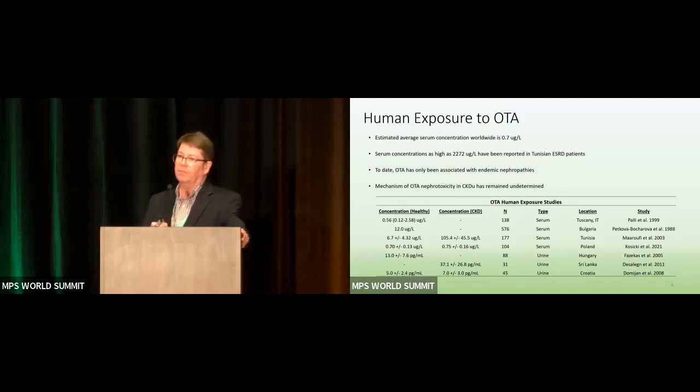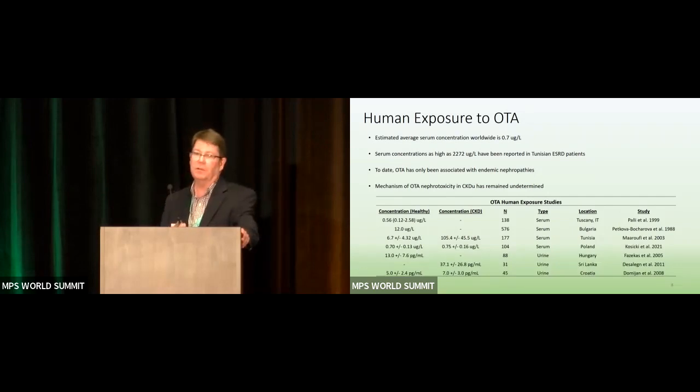And this comes in large part from the various different epidemiological studies that are listed in this table here, looking at OTA concentrations in either people with CKD or normal healthy volunteers. And you can see in some cases in the healthy volunteers, the concentrations are lower, but in other cases, they can be significantly higher. And so there's going to be a lot of different factors going on, not only exposure, but probably genetics and other risk factors. So the important thing to know about CKDu is it's a multifactorial risk type of disease. Again, exposure to hot, humid conditions, various different environmental contaminants, genetics, and also these farm workers take a lot of high doses of NSAIDs, which are also known to be nephrotoxic.